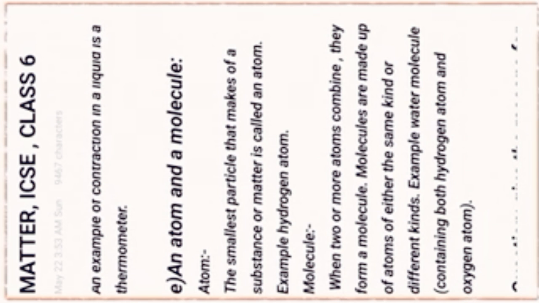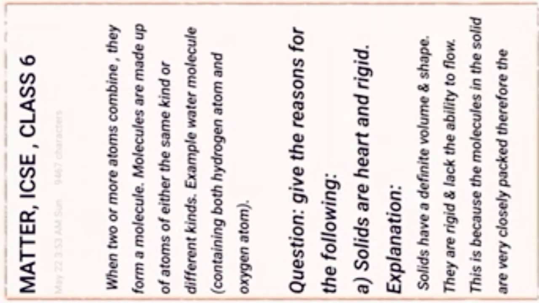Next difference, an atom and a molecule. The smallest particle of a substance or matter is called an atom. Example, hydrogen atom. Molecule: when two or more atoms combine, they form a molecule. Molecules are made up of atoms of either the same kind or different kinds. Example, a water molecule containing both hydrogen atoms and an oxygen atom.